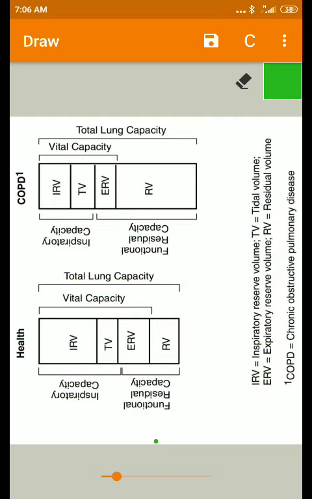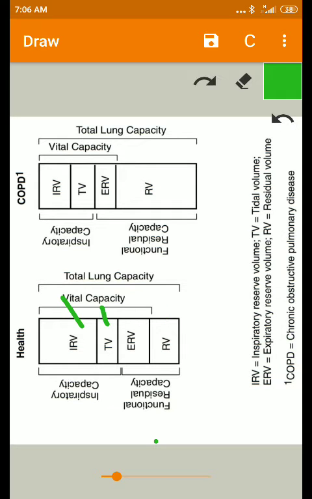definitions like tidal volume, inspiratory reserve volume, expiratory reserve volume, and residual volume. Now we will see one by one.